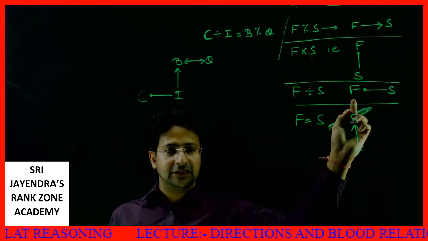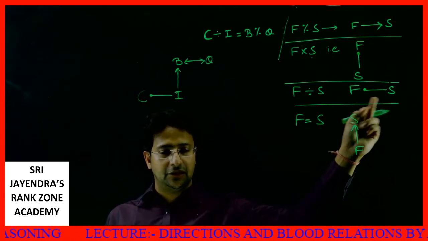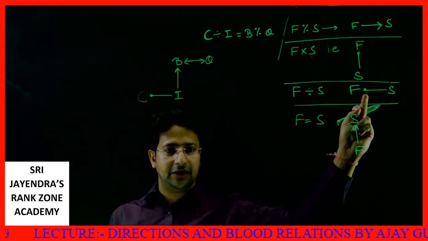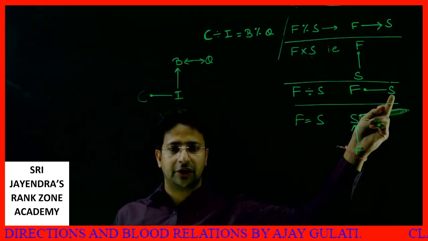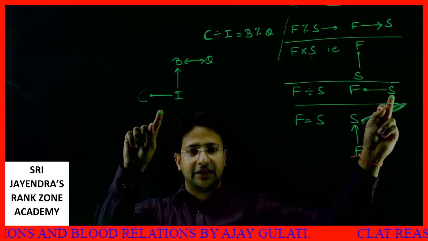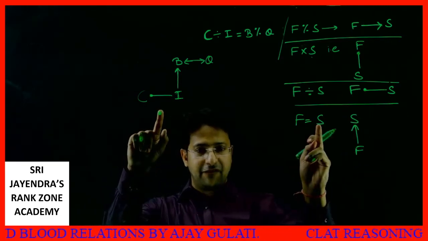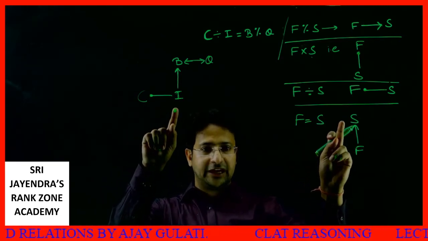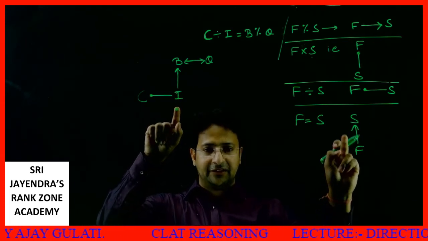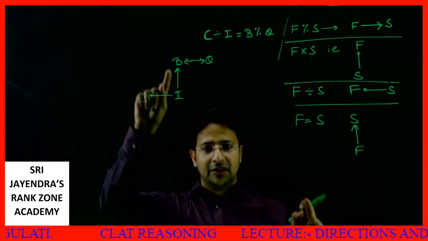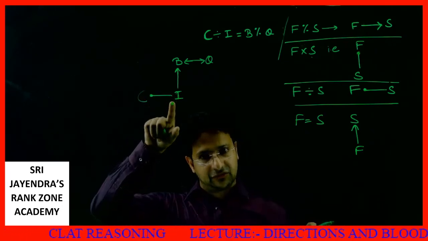Divide sign means C dot S. Here I put C dot I. Then I is equal to B means second is the father of first, so B is the father of I. This way we can say.